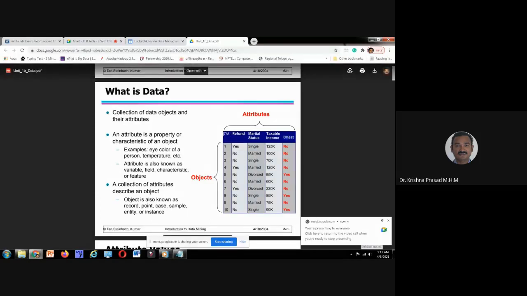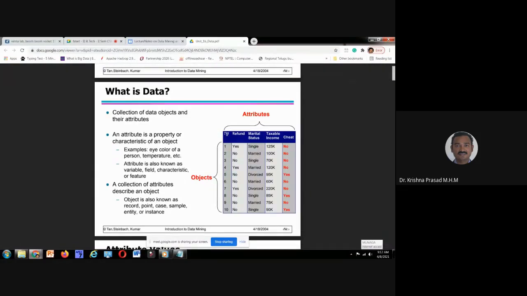What about the other attributes? Transaction ID. Can you tell me, does the transaction ID play a crucial role in deciding whether the person is a cheater or not a cheater? Anyone? Transaction identifier is nothing but a serial number or hall ticket number.